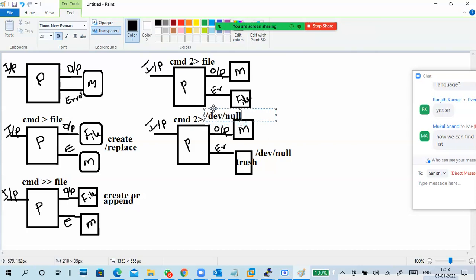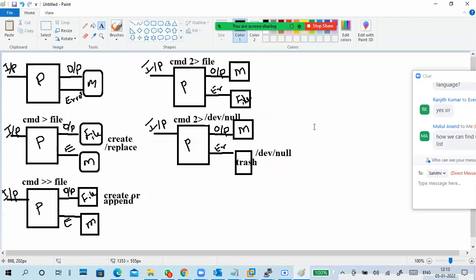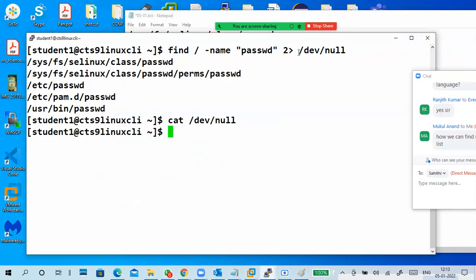Give the null location. Okay, so a little bit up I am giving because it is blocking the view. Okay, so what is it? Give the 2 greater, same thing. Instead of file, we are giving a slash dev slash null. Output shows on the screen. Error gone. So error we can't see. So that is the thing.